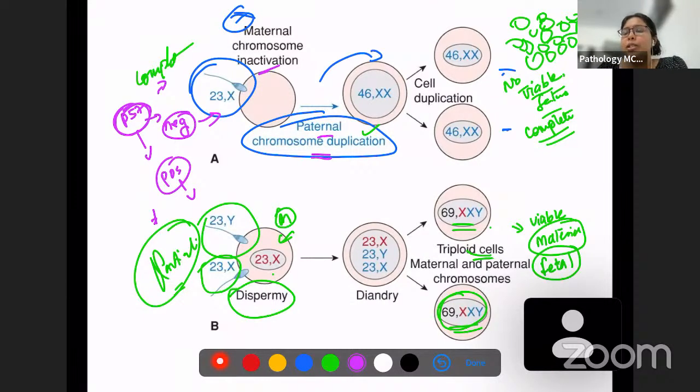Always remember the mechanism: maternal chromosome inactivation, and also you can see only 46XX in complete mole. And the mechanism, remember, diandry for partial mole, and maternal chromosome inactivation and paternal chromosome duplication for complete mole.